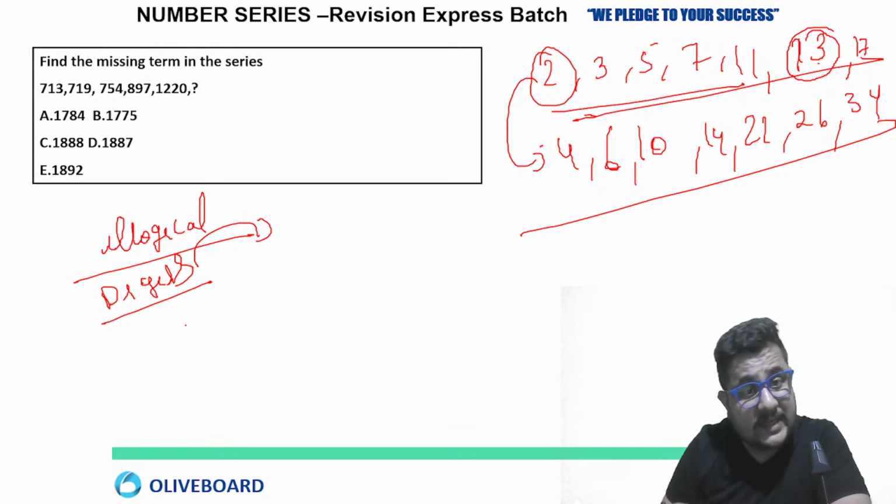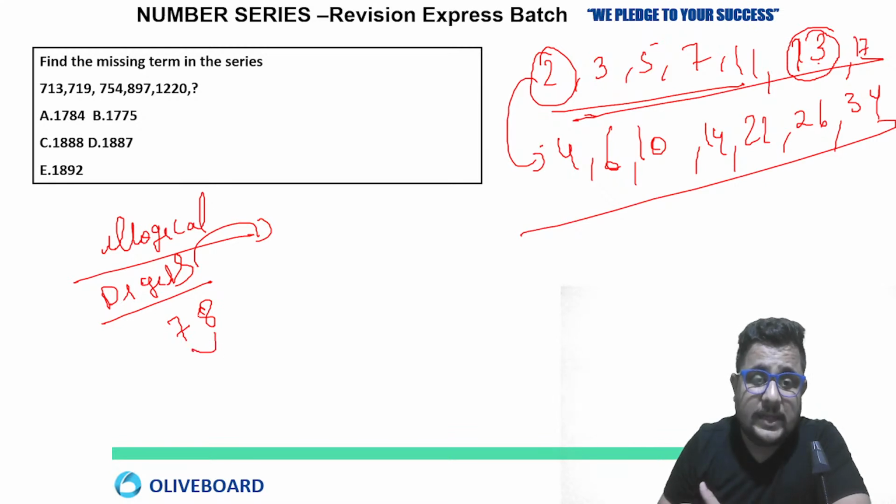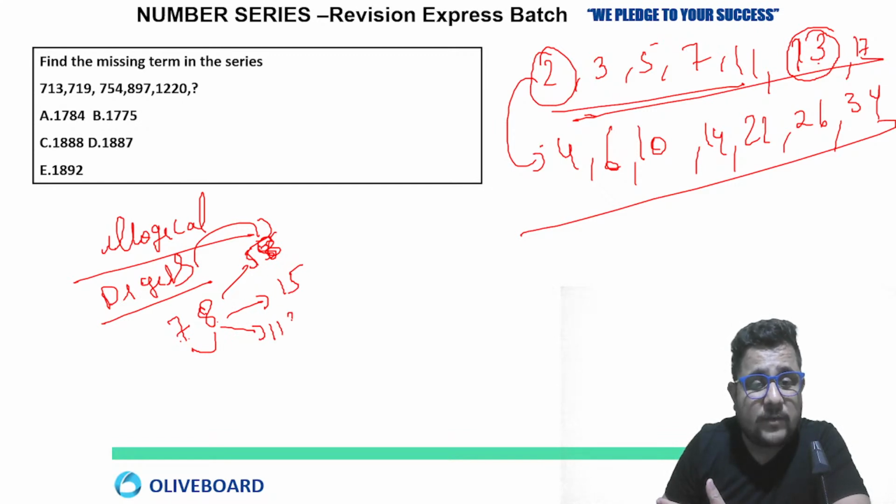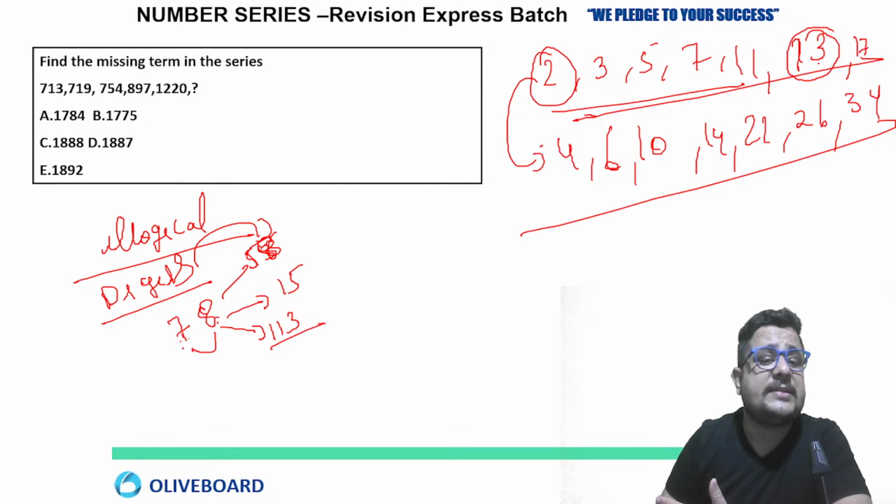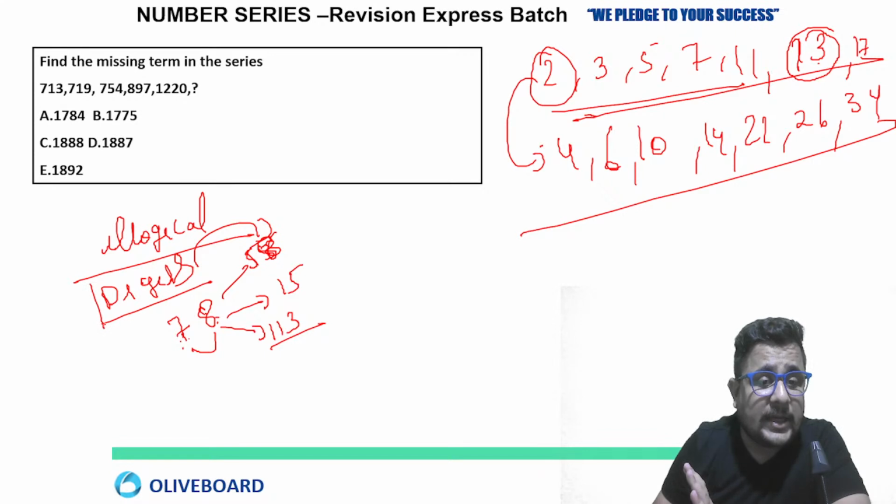If I say 78, with digits 7 and 8, any logic can be applied using this one number only. 7 into 8 gives you 56. 7 plus 8 gives you 15. 7 square plus 8 square gives you 113. Or 7 cube plus 8 cube, or 8 cube minus 7 cube, or 8 square minus 7 square. Any mathematical operation between the digits that we apply will come under the illogical pattern.